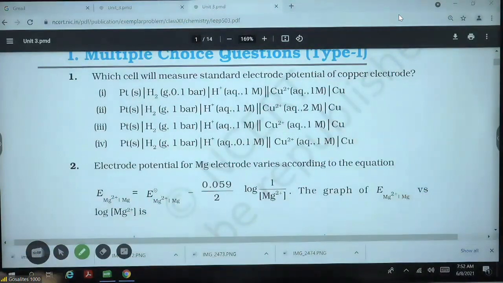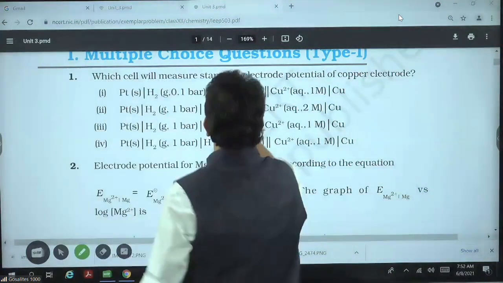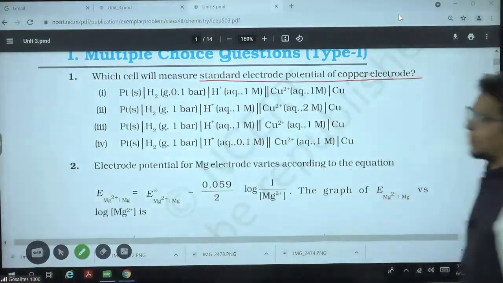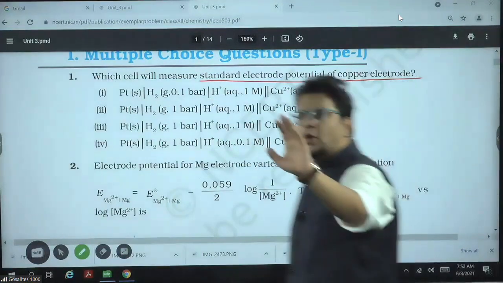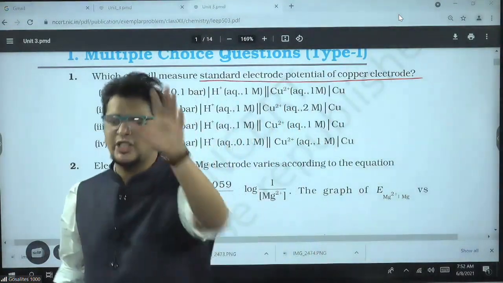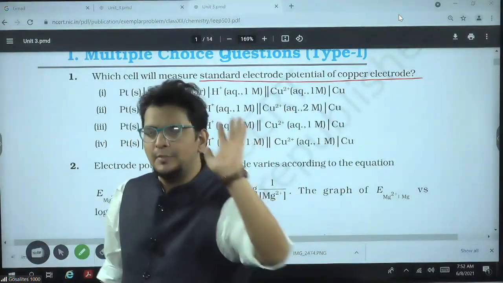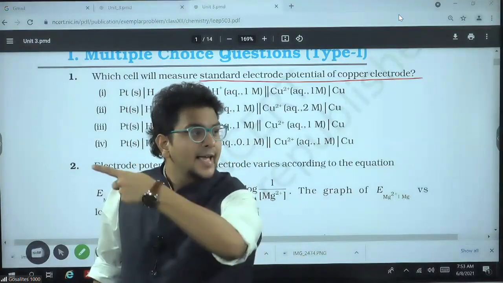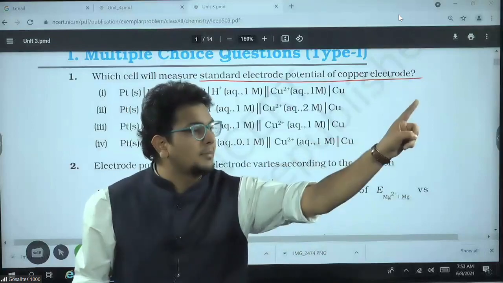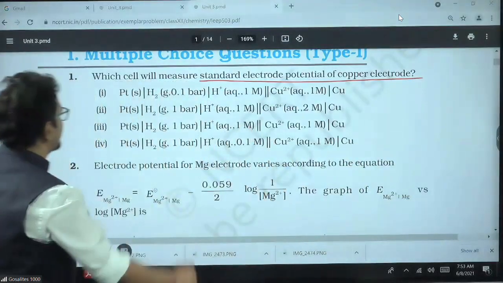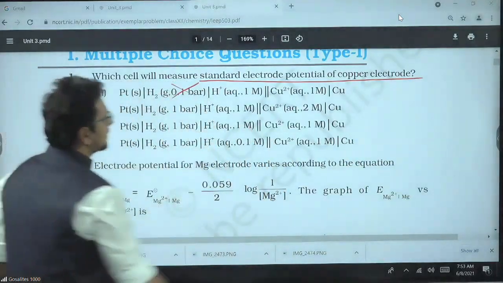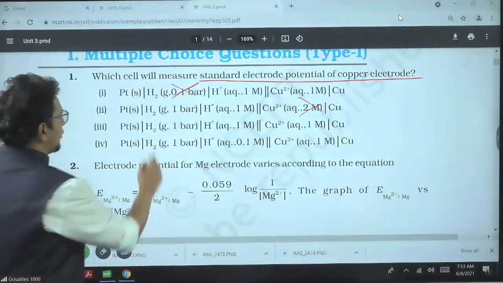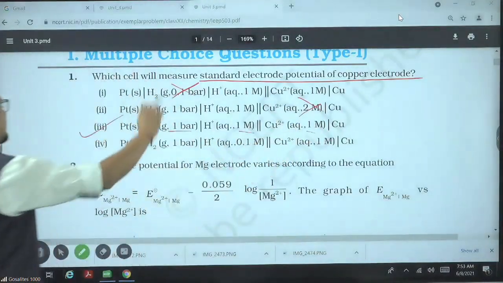They are asking which cell will measure the standard electrode potential of copper. Any electrode potential is measured by using the SHE. The SHE will be used for measuring the electrode potential, but the compulsory condition is that everything is 1 molar and 1 bar. Check here: option 1 is wrong, option 2 is wrong, and 1, 1, 1 is correct. Awesome. The answer is the third option.